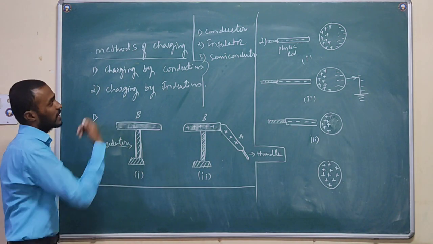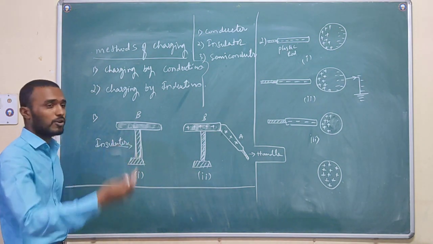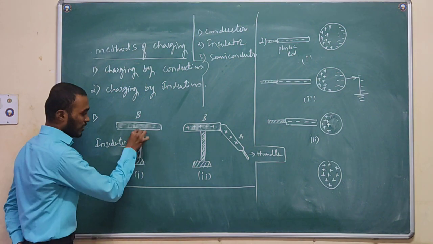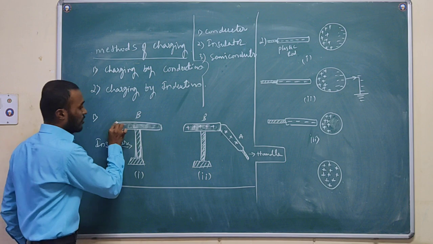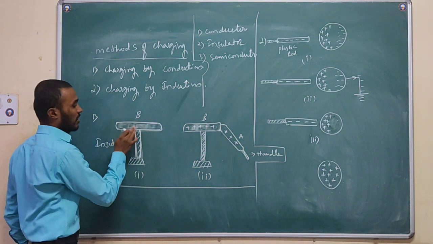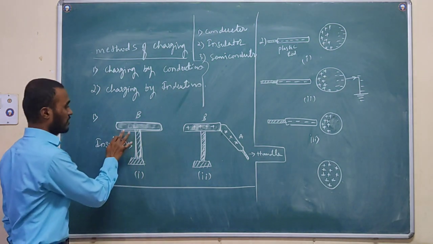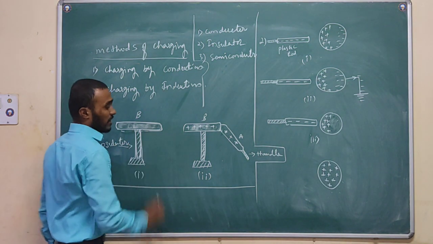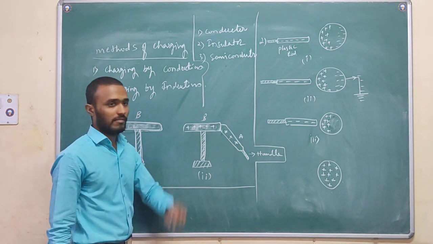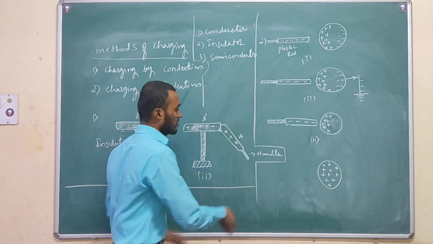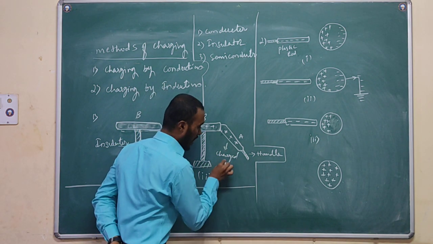So here we are discussing how we can make a body charged. See, I have taken an insulator stand. On this I have placed a conductor. I have given the name B to this. Right? And now I will take another body A. This is a charged body. I have taken the charged body.